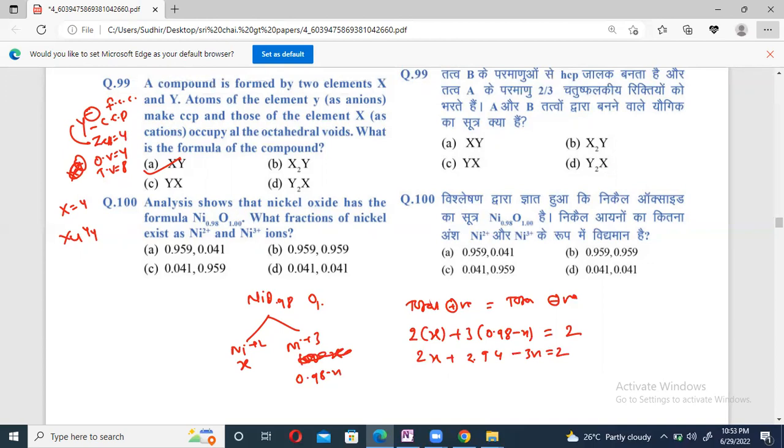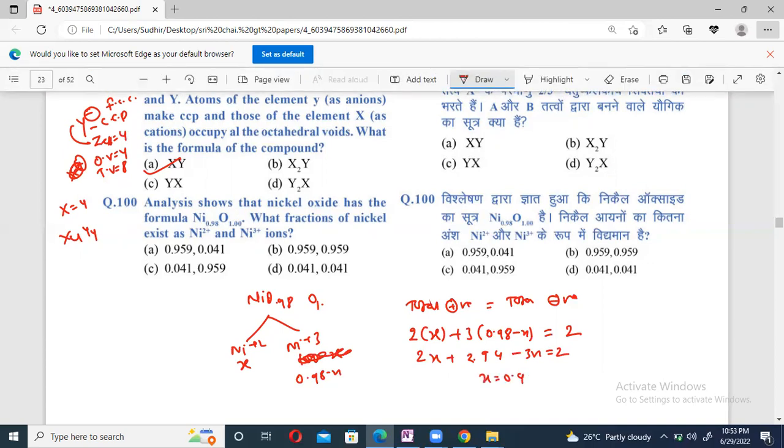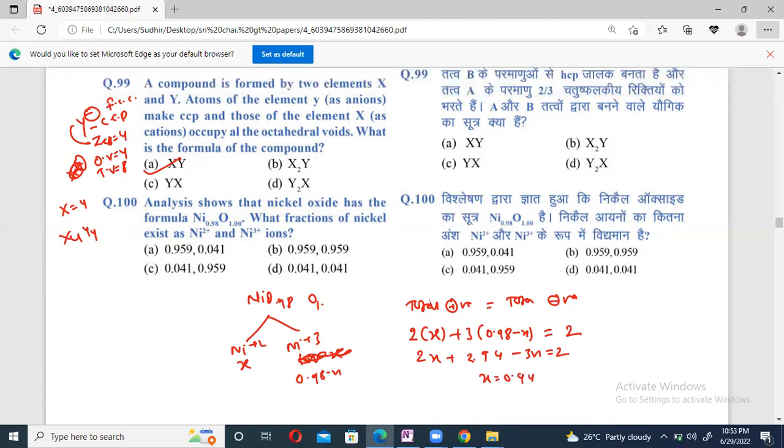I will get here x is equal to 0.94. But 0.94 means I am getting the amount of Ni+2. You want the fraction, no, beta? So Ni+2 is equal to 0.94 by total 0.98. You solve it: 0.959. Option A is correct.